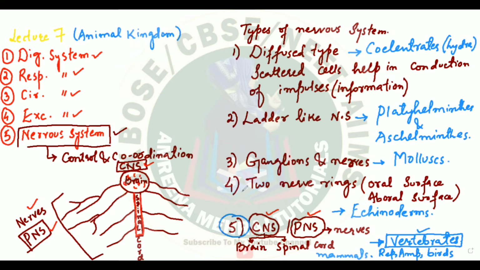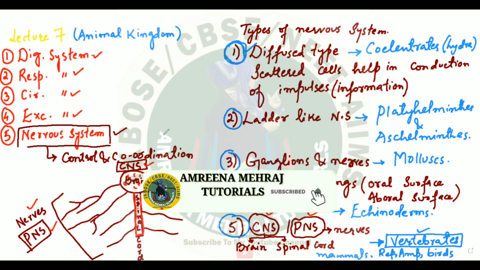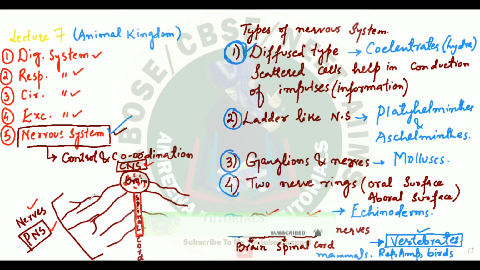So if you travel in the backward direction, the simpler forms will have two nerve rings. If you go further to the simpler forms, you will find the ganglion and the nerves. If you go further back, you will find the simple ladder-like nervous system. If you go further behind, you will find just some conducting cells which will carry the impulses from one region to another region. You will find such cells diffused in the body. You call it a diffused nervous system. So you have a variety of animals. You have diversity of animals based on their nervous system.